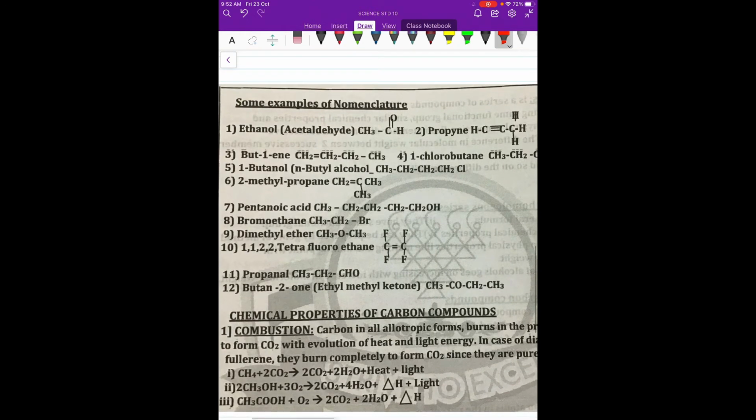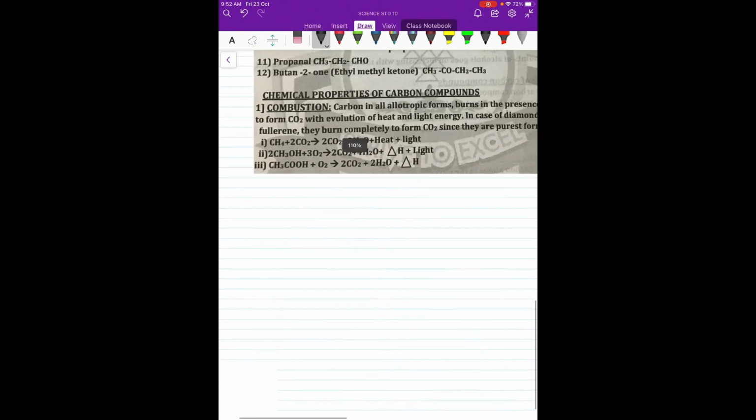Now we are also doing some more nomenclature. This becomes an important topic because you will be asked to write the structures of some groups, and also to identify the structures of some groups. So we will first see how to identify them. I am just writing some here and we will see. So this is identify.